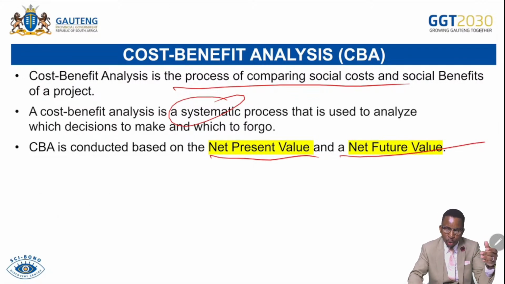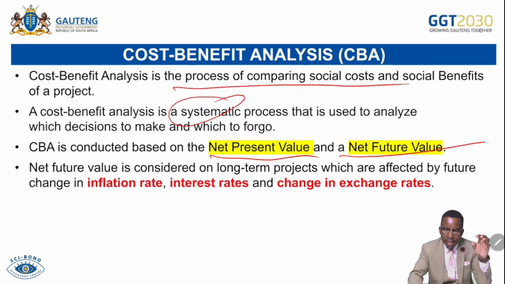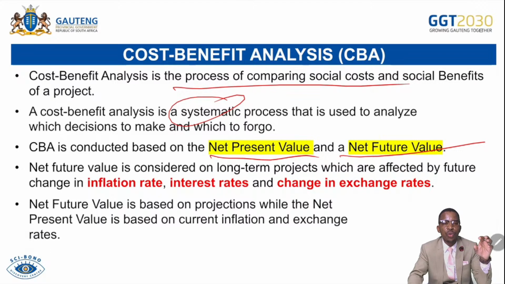If we talk about the net present value, we refer to a situation whereby we consider only the current inflation rate, current interest rate, as well as current exchange rate. But if we talk about the net future value, we refer to the future exchange rate, future interest rate, as well as future inflation rate. For a project that will take a longer period of time, whenever we analyze CBA, we use the net future value, because inflation can change anytime, interest rate can change anytime. Also, the exchange rate can depreciate or appreciate as we go on. So for that reason, we use projections or probabilities of these main aspects, so that we can estimate the future interest rate, future inflation rate, as well as future exchange rate of the country.